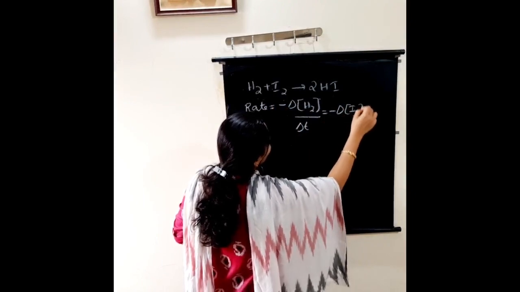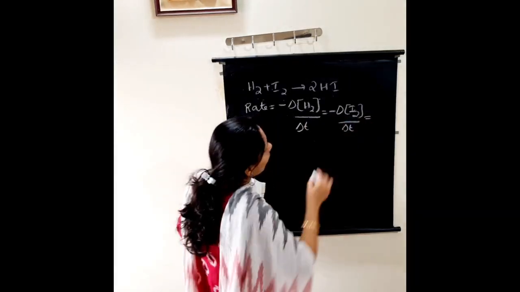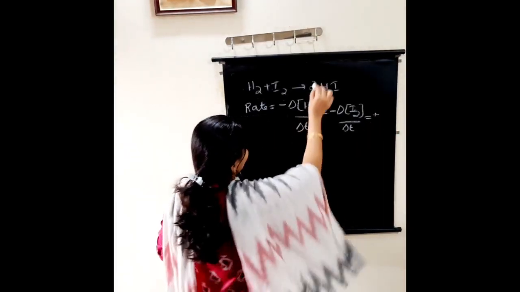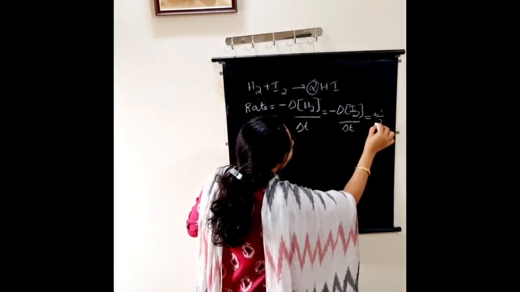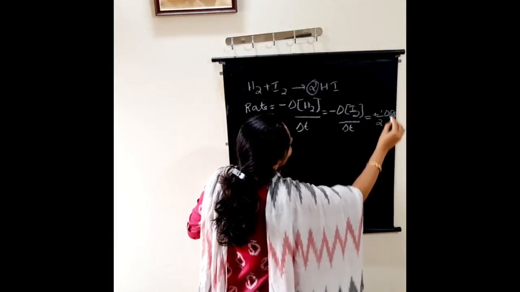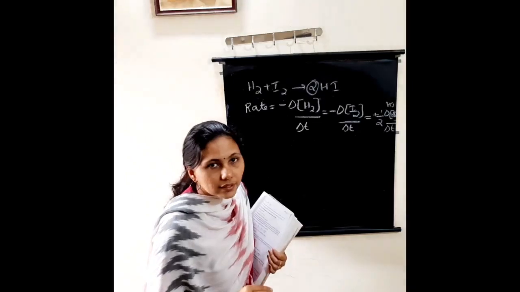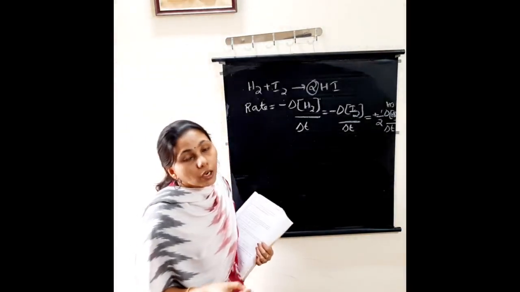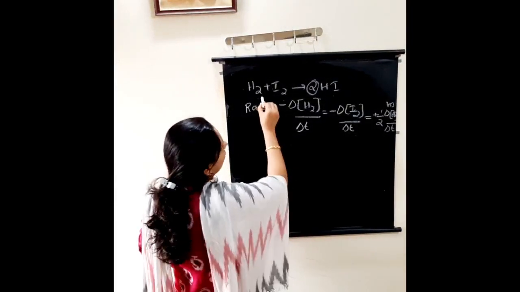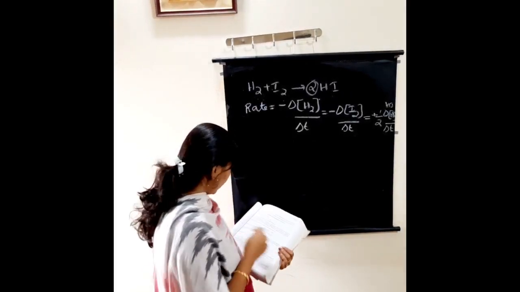of I2 divided by delta T, equal to plus. Why am I writing plus? Because here it is products, plus, what is the coefficient? 2. So 1 by 2 into delta concentration of HI divided by delta T. That is the rate in terms of products and reactants. So next example is given in your textbook.